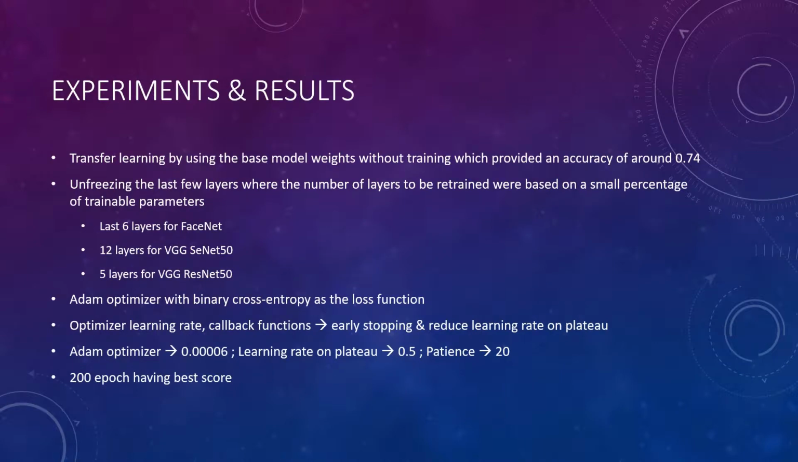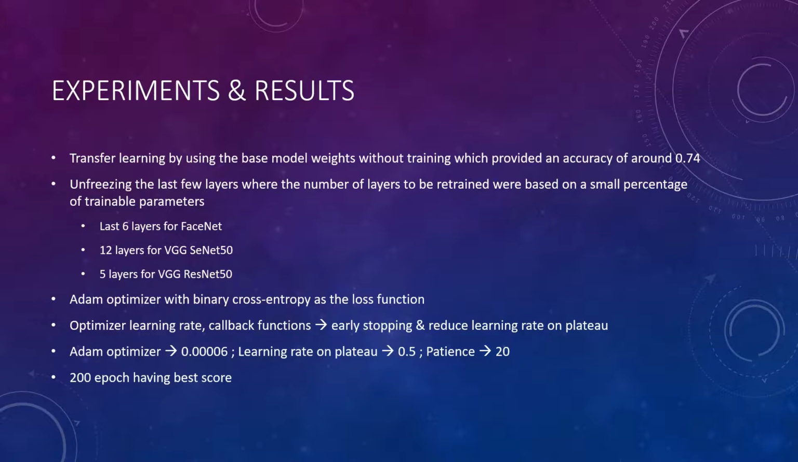Following the analysis of previous work submitted, popular models used that perform well are the FaceNet and VGG Face models. Starting out, we performed transfer learning by using the base model weights without training, which provided an accuracy of around 0.74. Striving to improve this accuracy, we trained the models by unfreezing the last few layers, where the number of layers to be retrained were based on a small percentage of trainable parameters. The number of layers set to trainable were the last 6 layers for FaceNet, 12 layers for VGG SENet50, and 5 layers for VGG ResNet50.